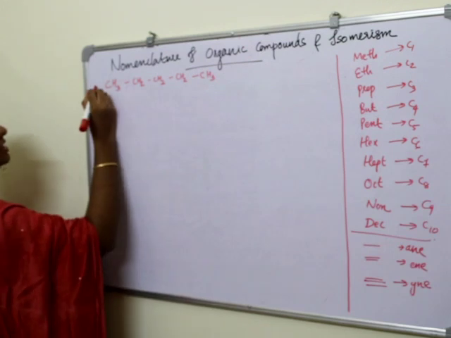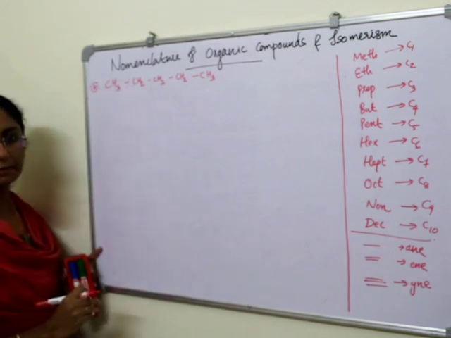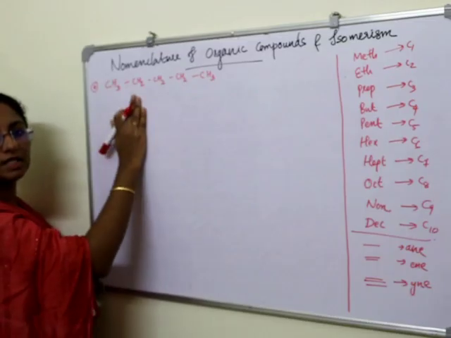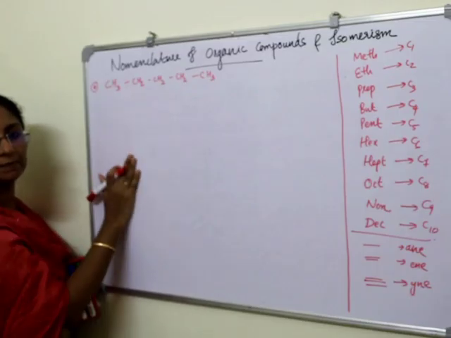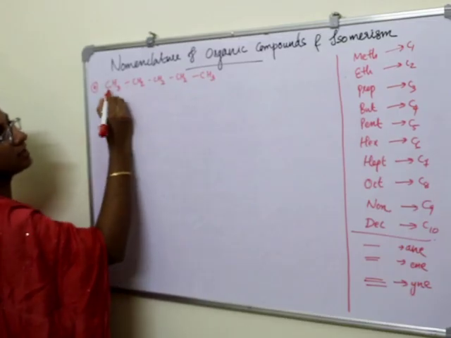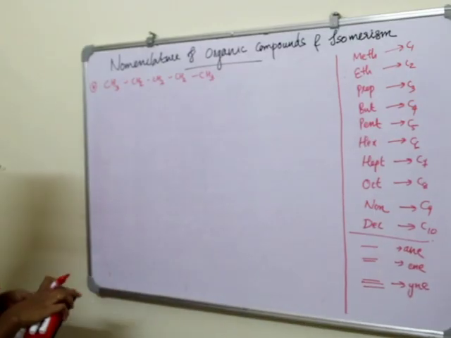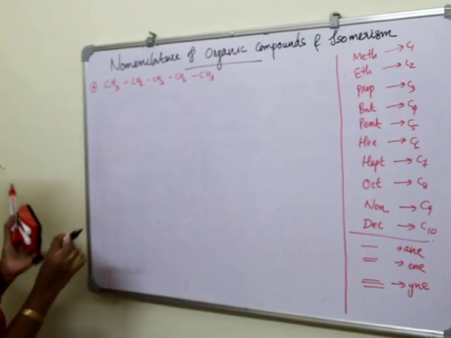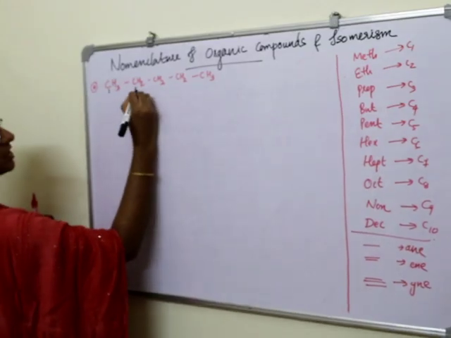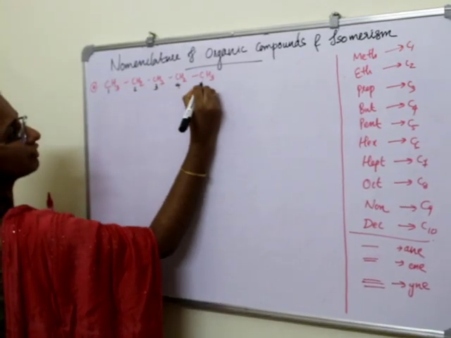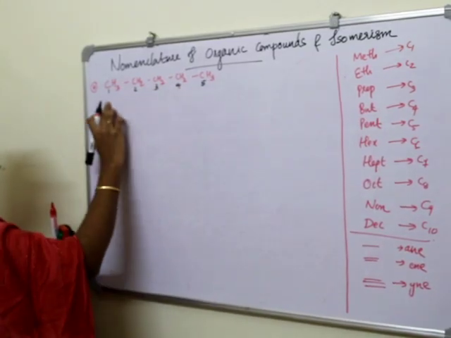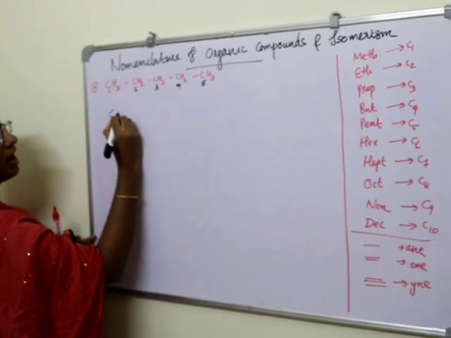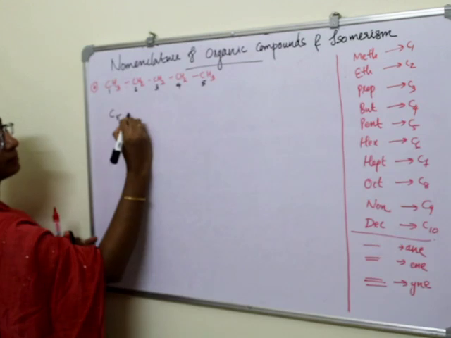This is the hydrocarbon we are taking. What is the IUPAC name of this single chain hydrocarbon? We can number it first. This is the first carbon atom, second, third, fourth, fifth. How many carbon atoms are there in this single chain hydrocarbon? Carbon atoms are 5, right?